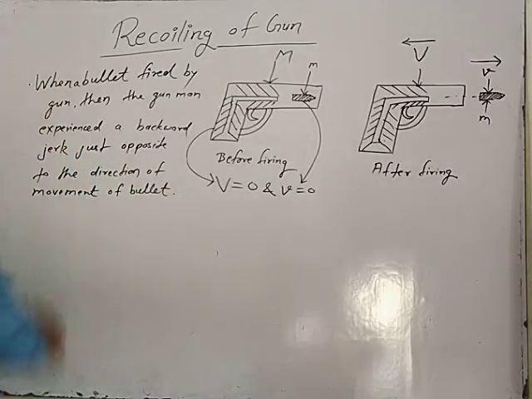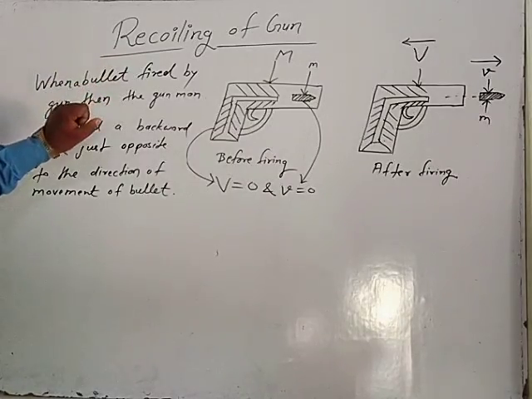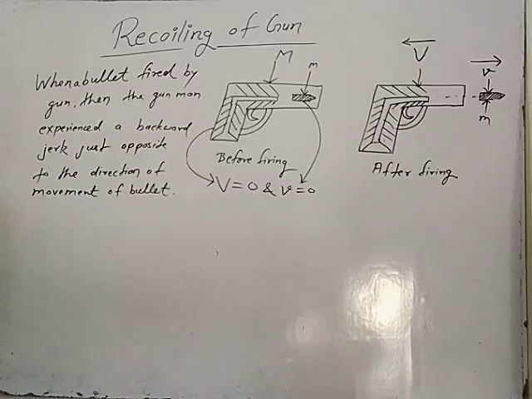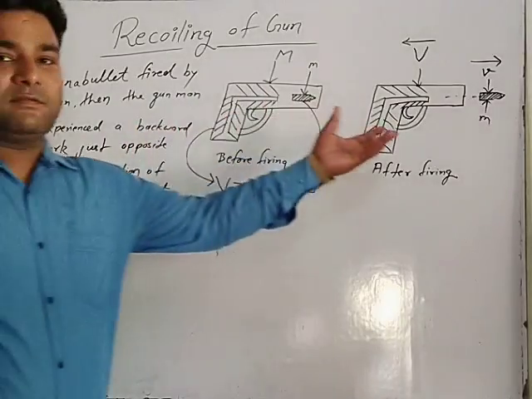This is the statement of recoiling of a gun, and here we have to calculate the velocity of the gun after firing.